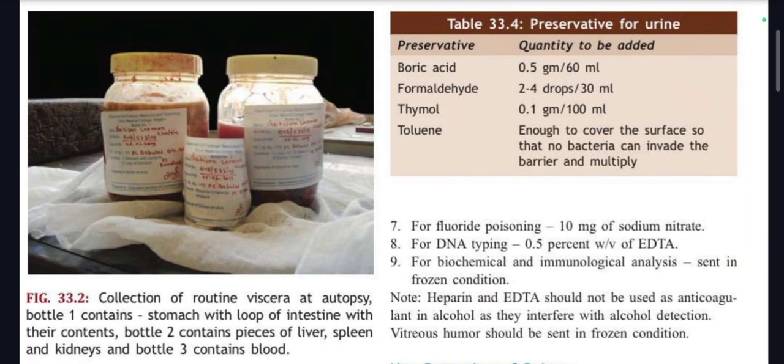Boric acid 0.5 gram per 60 ml, formaldehyde 2 to 4 drops, then thymol 0.1 gram per 100 ml, and toluene enough to cover the surface so that no bacteria can invade the barrier and multiply. So what are the 4 preservatives? Either you can use boric acid, formaldehyde, thymol, or toluene.